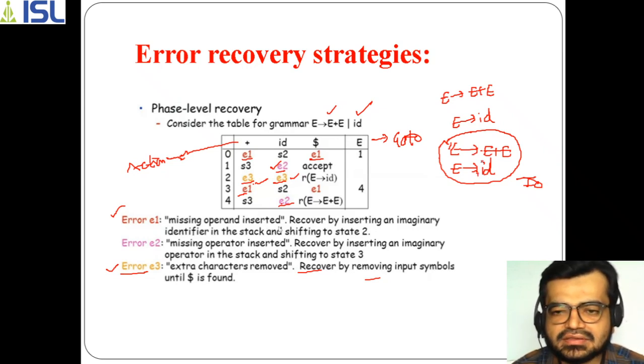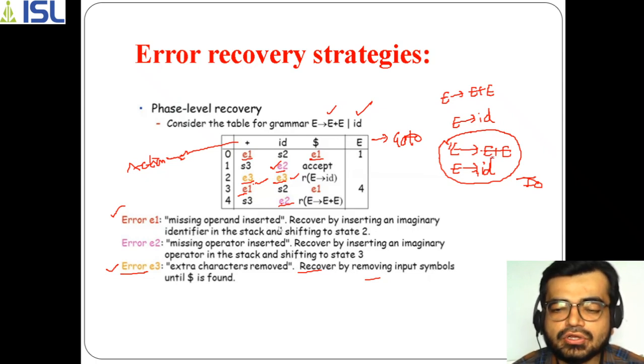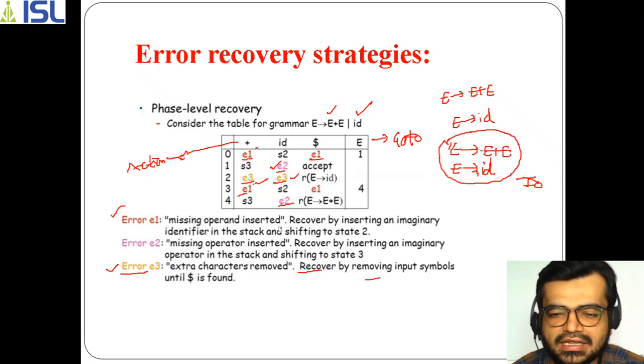So what happens is that after dot, immediately what you can find here is that you are finding an identifier, or else you are not finding an operand. If you observe in this E plus E, it is an operator, but after dot, is there any operator here? No. In the second production also, E goes to dot ID, after dot there is no operator.